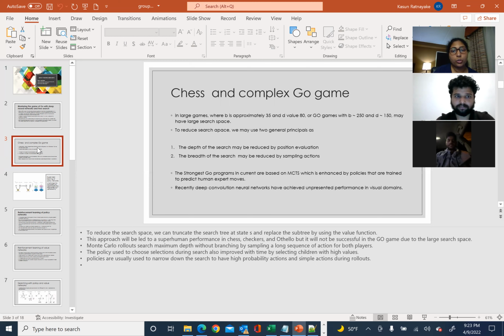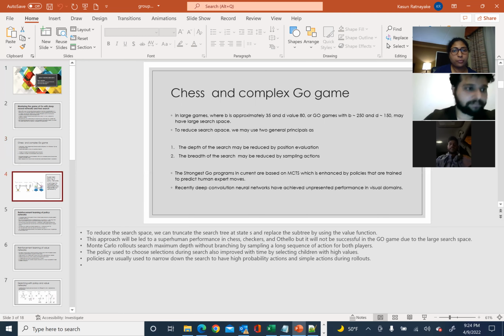Monte Carlo rollouts search to maximum depth without branching by sampling a long sequence of actions for both players. So there are two main ways we could reduce the search space. The first one is that the depth of the search may be reduced by position evaluation. The second is sampling actions, so we can reduce the breadth of the search by sampling actions. Policies are usually used to narrow down the search to high probability actions and sample them during the rollouts.